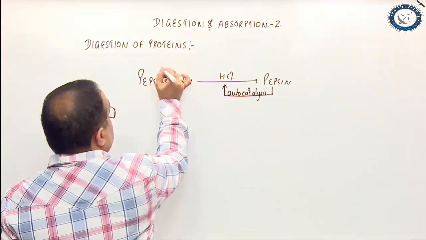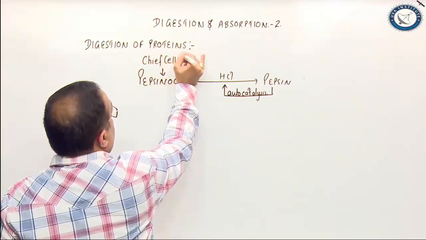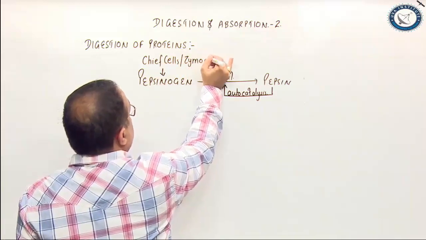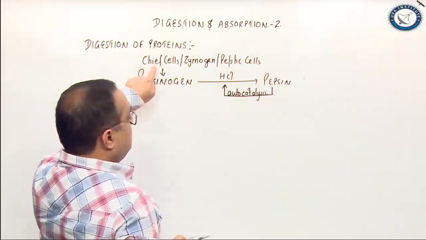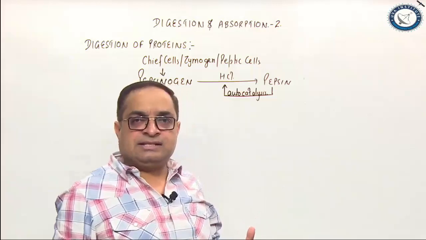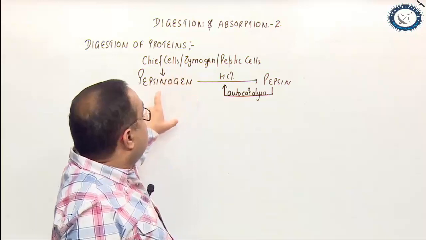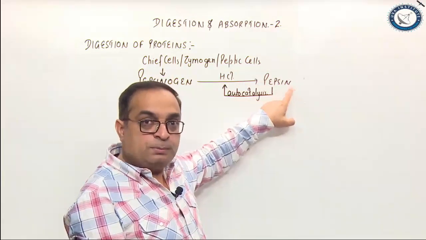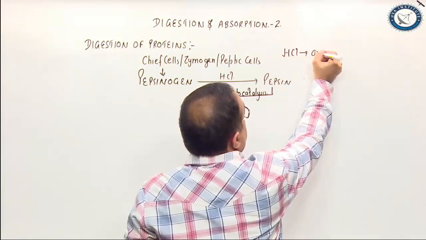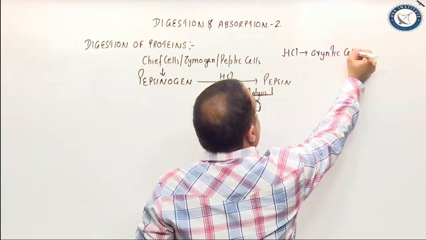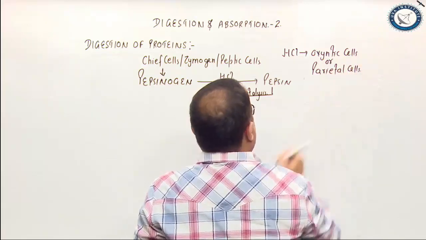Now, which cells of the gastric glands secrete pepsinogen? It is secreted by chief cells, which are also called zymogen or peptic cells. We'll discuss the gastric glands in detail in the structural anatomy of the stomach, right? So the chief cells secrete pepsinogen, which is activated into pepsin by hydrochloric acid. HCl is secreted by oxyntic cells, which are also called parietal cells.